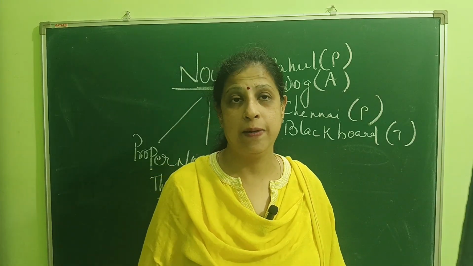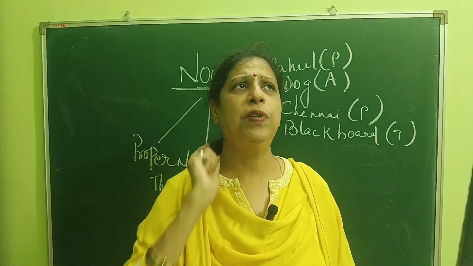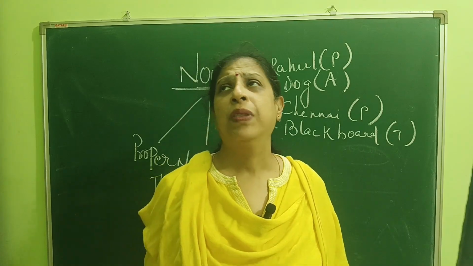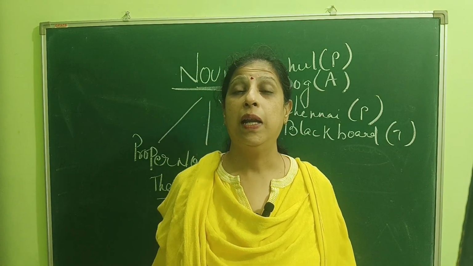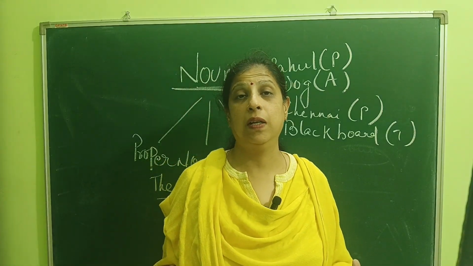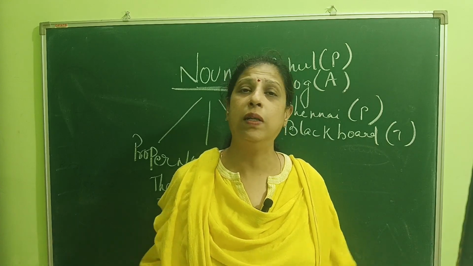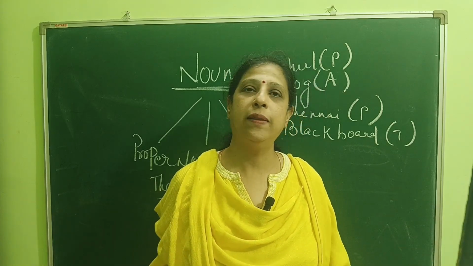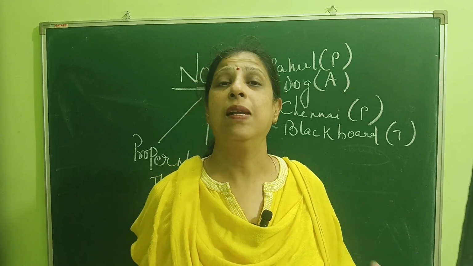Now, suppose I say in the case of a monument, the Taj Mahal. The Taj Mahal is a particular name of a monument when we are pointing our finger towards that monument. There is only one Taj Mahal, the one which is in Agra.